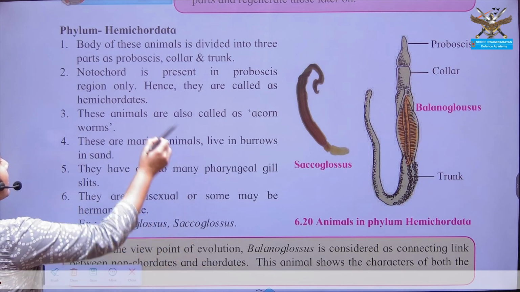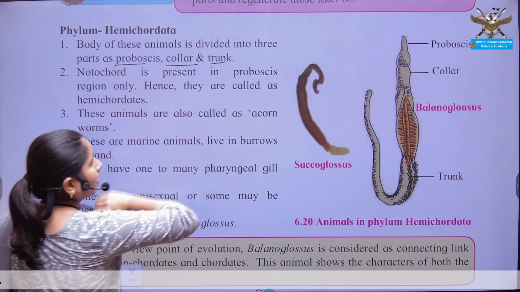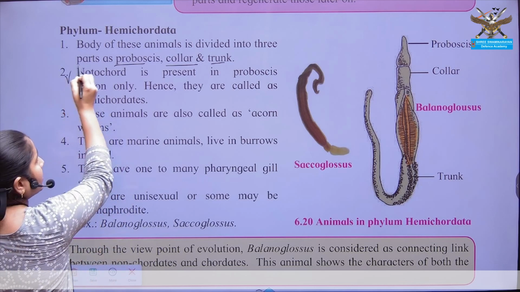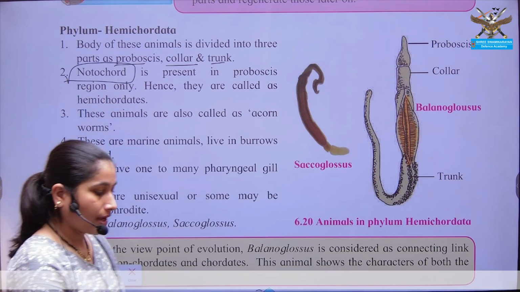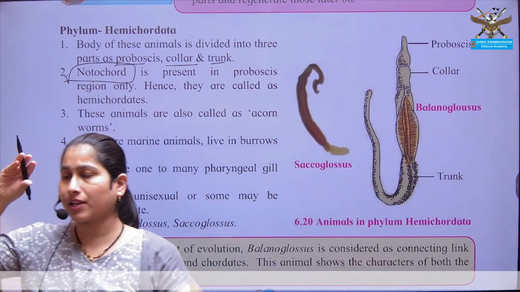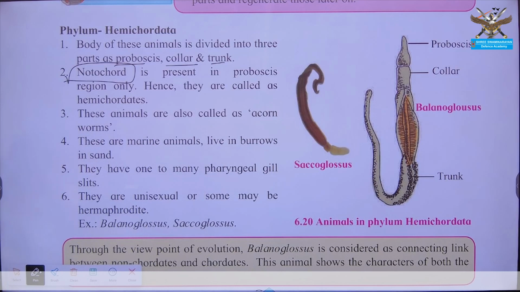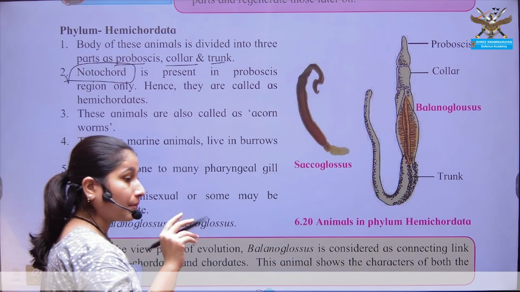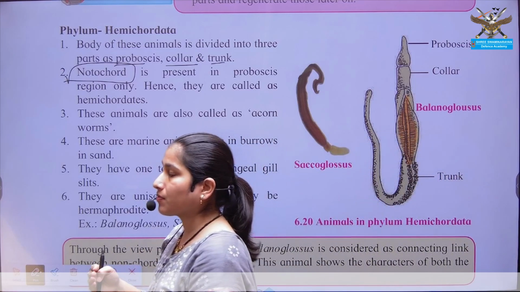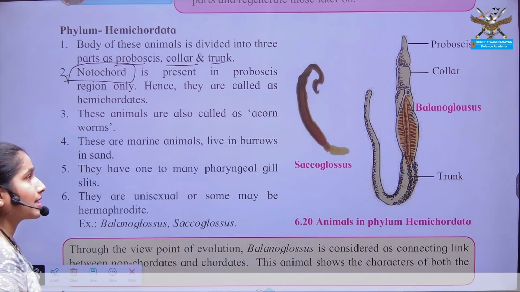Their body is divided into proboscis, collar and trunk. Proboscis is the head region, collar is the middle region and trunk is the bottom region, below the neck region. Notochord is present in these organisms, though only in a small region of the body, just in the proboscis region. But its presence is seen. That's why these organisms are known as hemichordates.